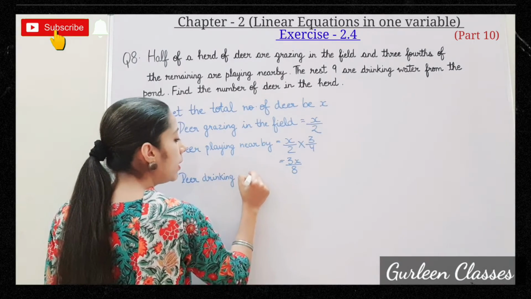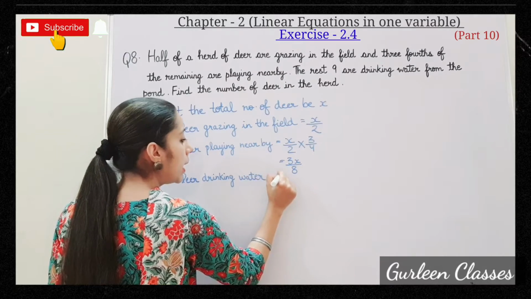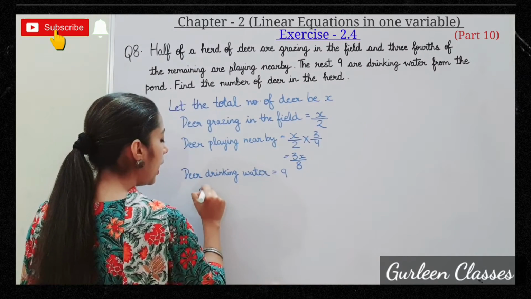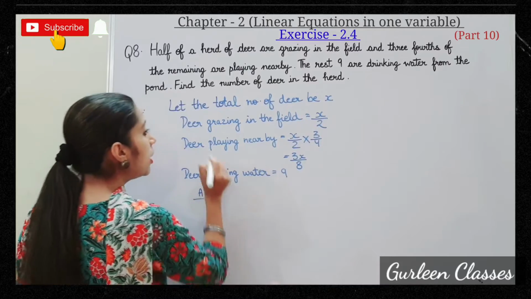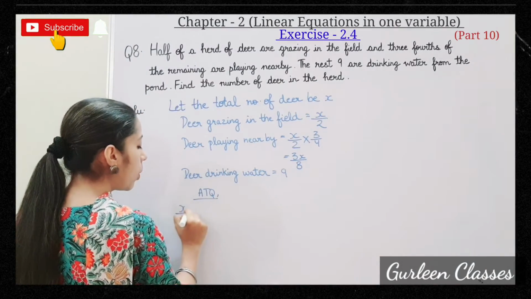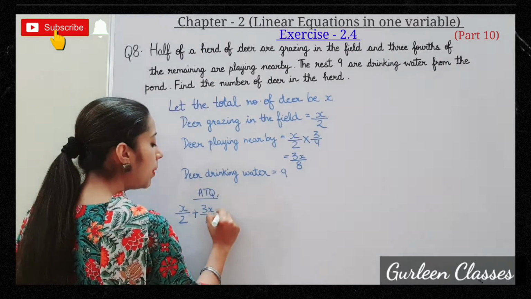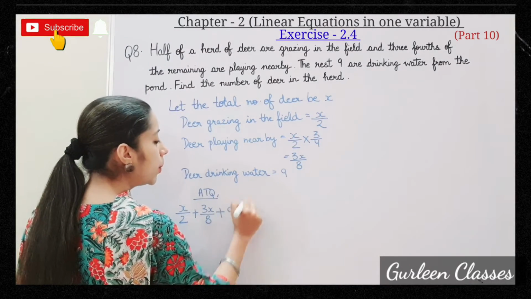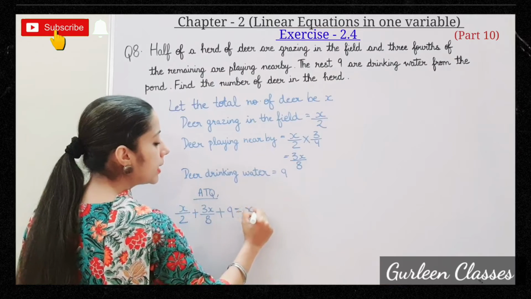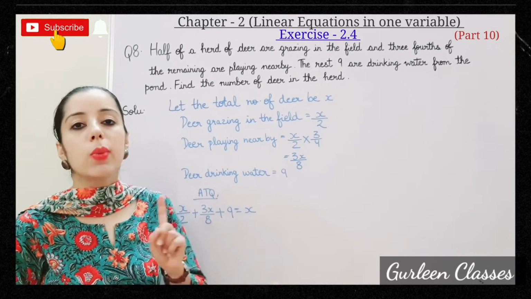How many deer are drinking water? That is 9. So now, according to the question, we will add X upon 2 plus 3X upon 8 plus 9, that will be equal to total number of deer, that is X. So this is our required equation.